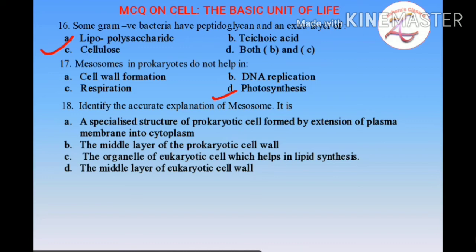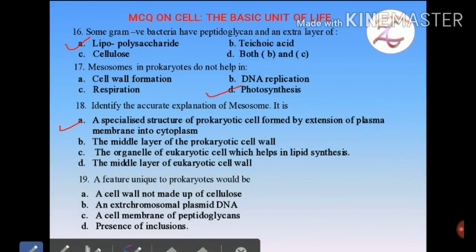Although it is a prokaryotic character, it is not a part of cell wall, so that option is wrong. The organelle of eukaryotic cell which helps in lipid synthesis is not a feature of eukaryotic cell, so this option is also wrong, and middle layer of eukaryotic cell wall is also wrong. So the correct option here is A.